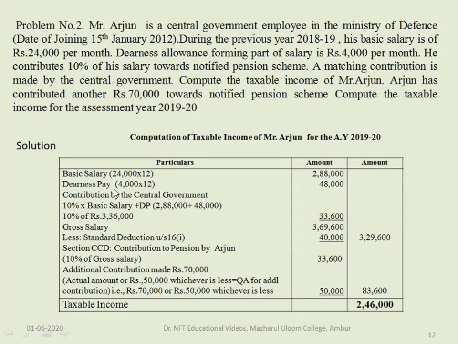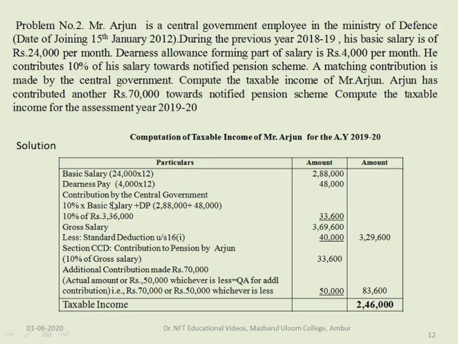Basic salary is given as 24,000 per month. We are calculating for the year, so 24,000 into 12, that is 2,88,000. Next, dearness allowance, which is forming part of the salary, is 4,000 per month. So 4,000 into 12, 48,000. Next, your salary also includes the government's contribution. So contribution towards the notified pension scheme, 10%, is contributed from the salary.